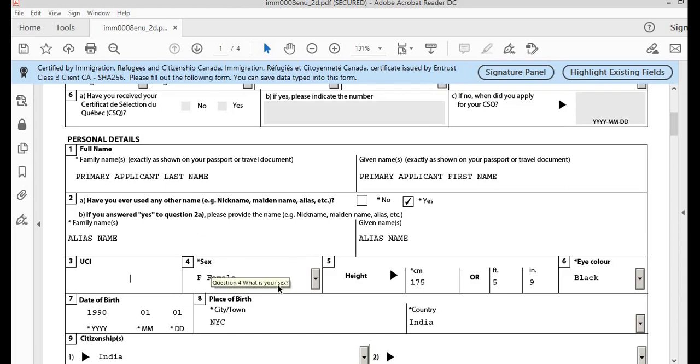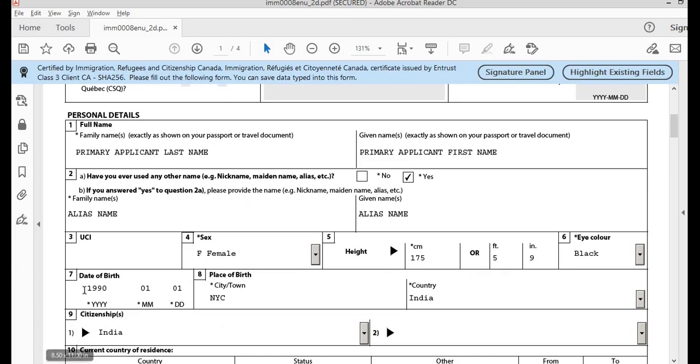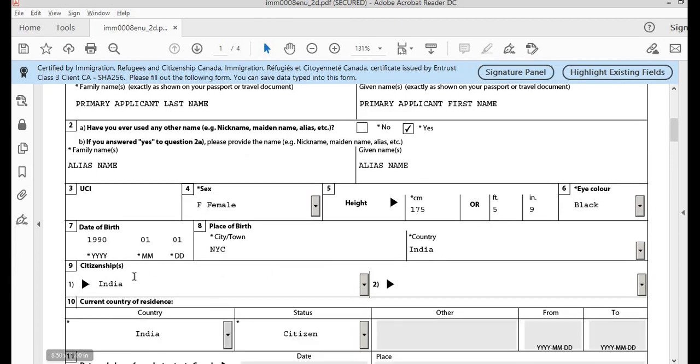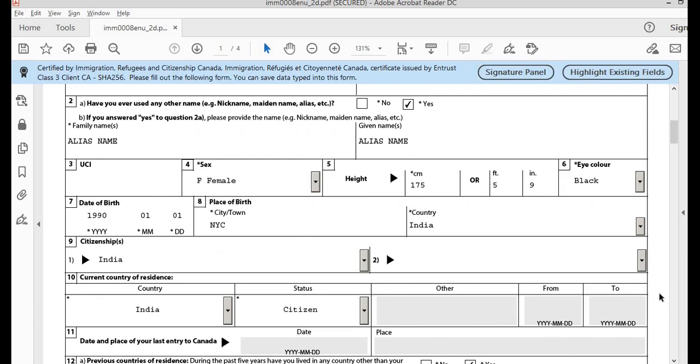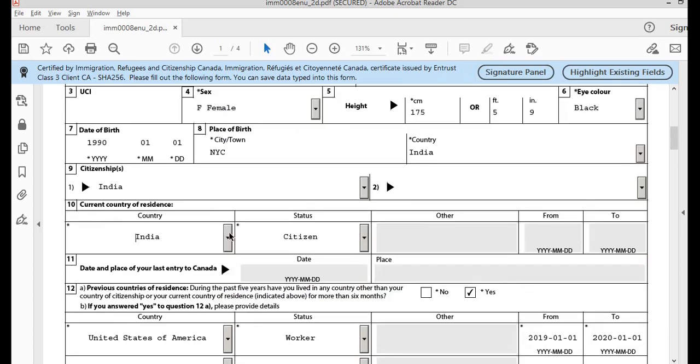Then you can select your gender, height in centimeters or feet, and it will convert accordingly. Your eye color, primary applicant's date of birth, place of birth, country, and citizenship. If you have more than one citizenship, you can select that as well. Country of residence, you can select the country in which you live in right now.